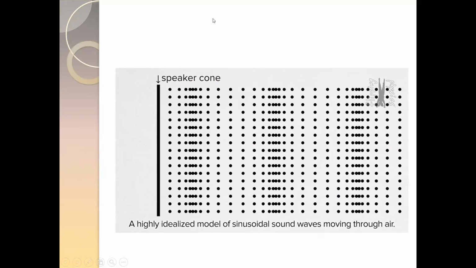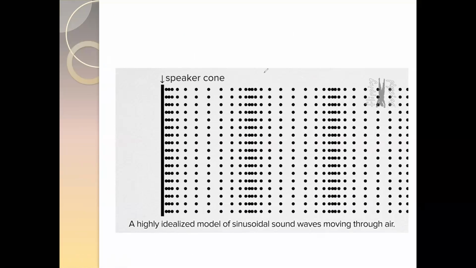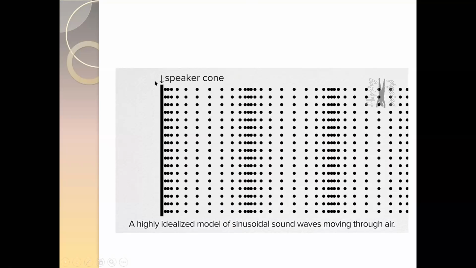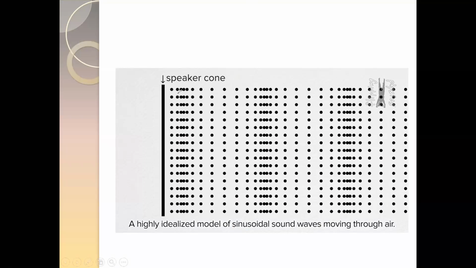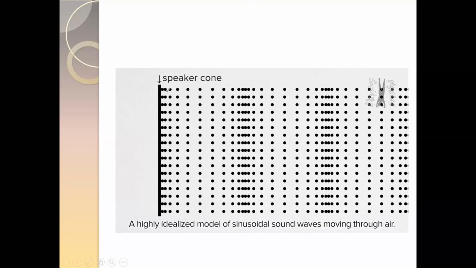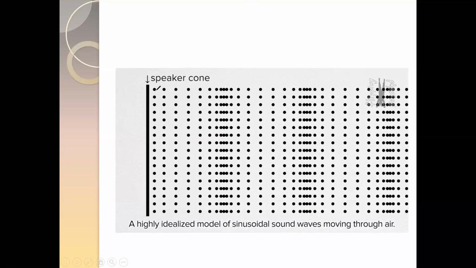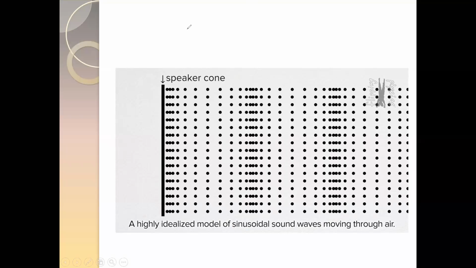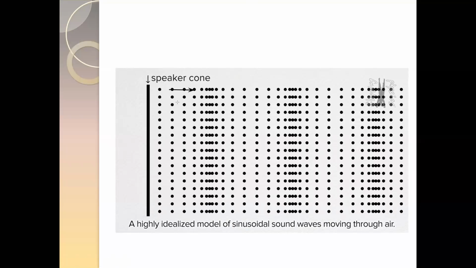this is a speaker cone and these are the air particles. These dots represent the particles of the air. So what happens? If we make this speaker cone vibrate, the speaker cone will collide with the air particles. When it collides with the air particles, it pushes them in that direction. So you can see the speaker cone is pushing the air particles.